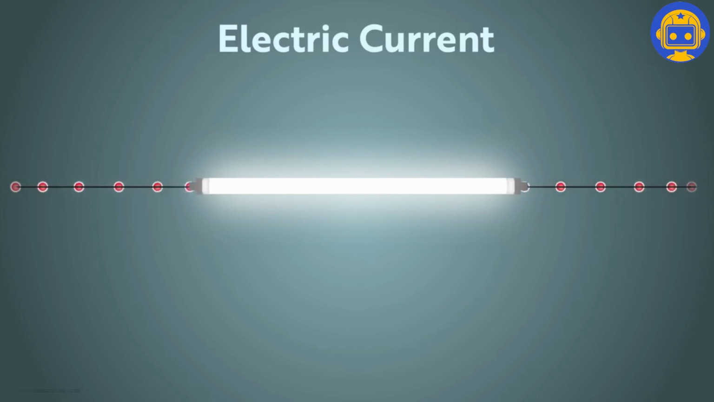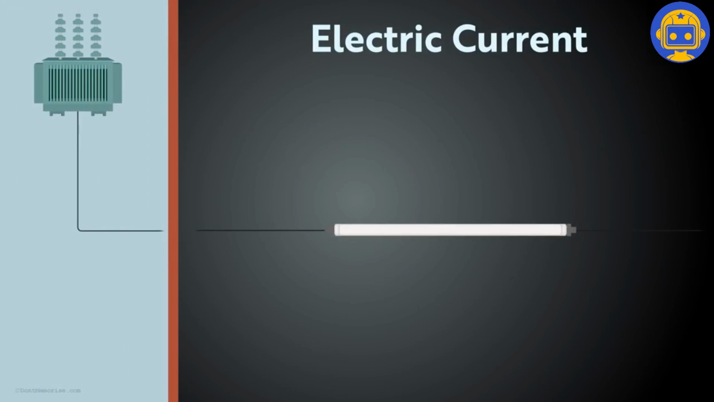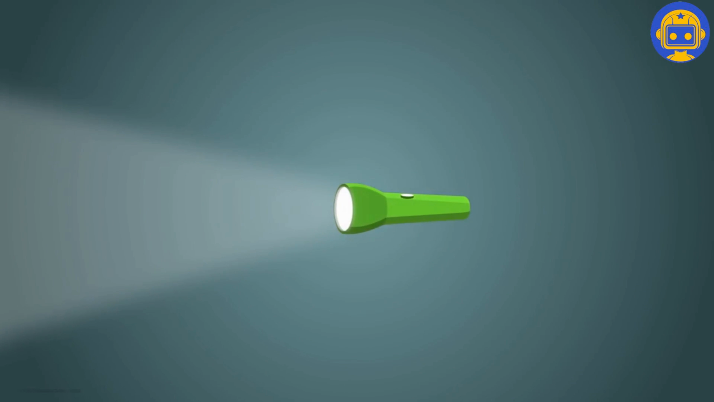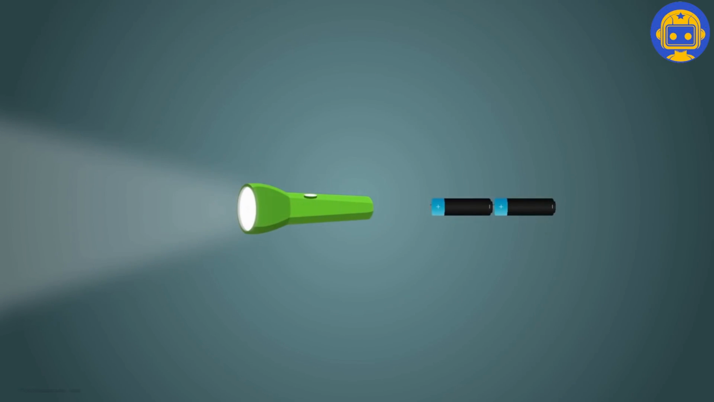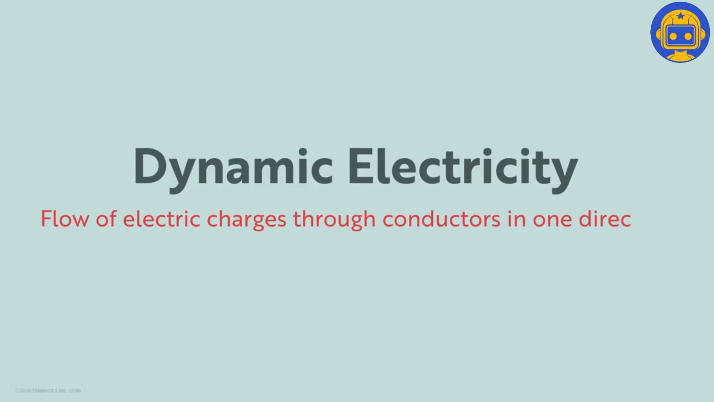The charges move in one direction in the wires because of the energy supplied to them by the transformers. So the transformer supplies energy, the charges move in a wire, which in turn makes our appliances work. A flashlight also works in the same way. But here the energy is supplied by the two electric batteries. So to sum it all up, dynamic electricity is flow of electric charges through conductors like, say, a copper wire.